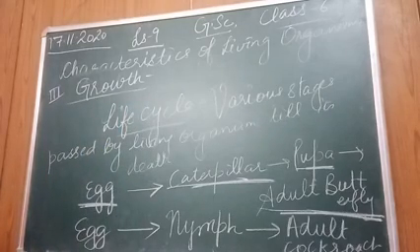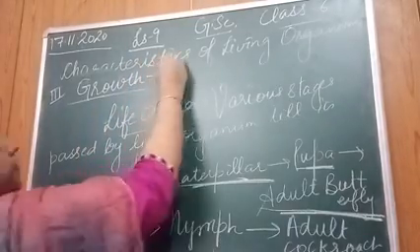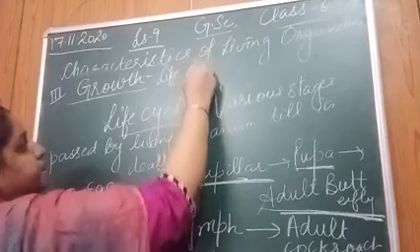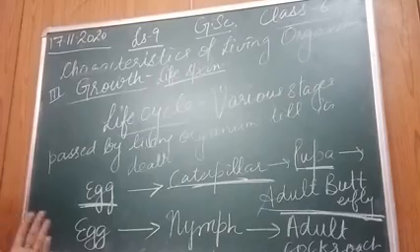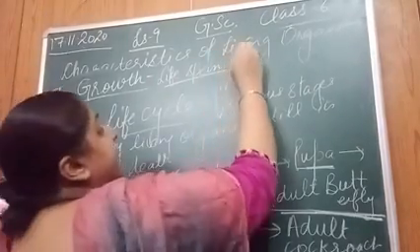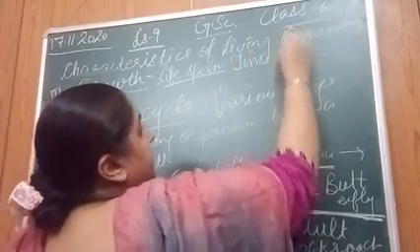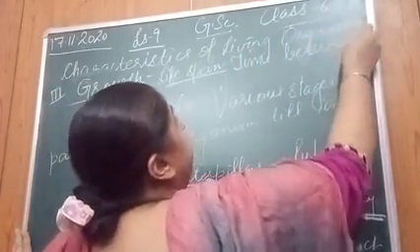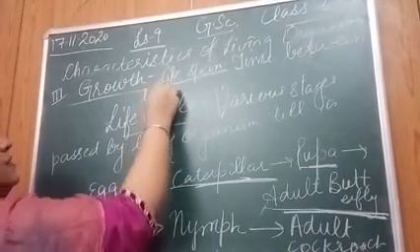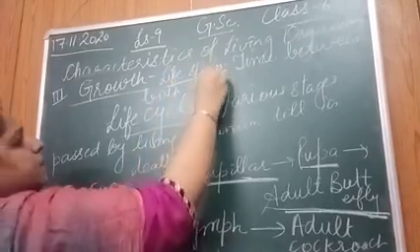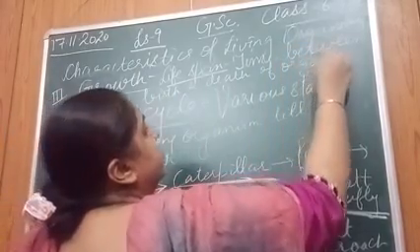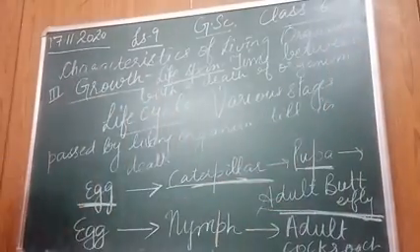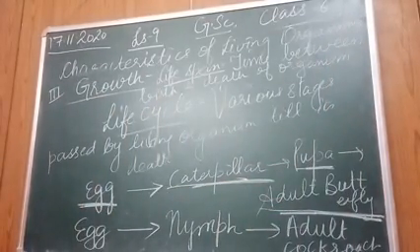There is one term which is known as lifespan. बच्चे, what is lifespan? Lifespan is the, you can note down, time between the birth and death of an organism. Time period between birth and death of an organism. Got it? What is lifespan? It is the time period between birth and death of an organism.